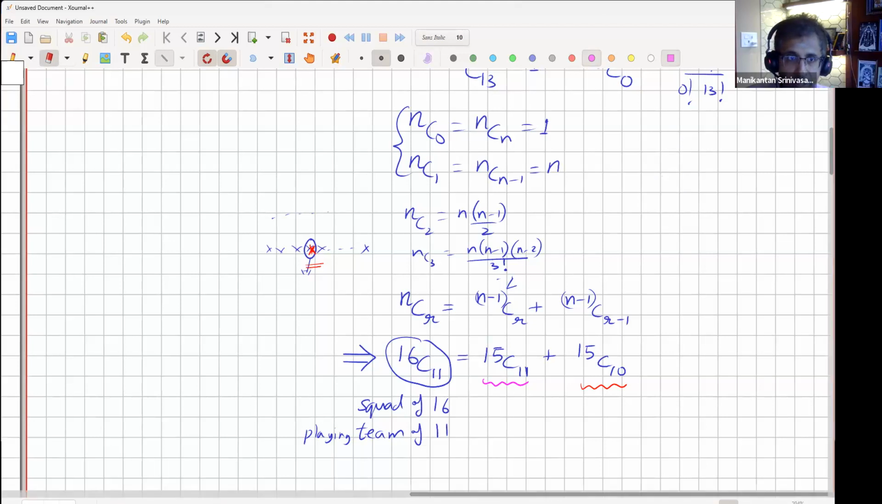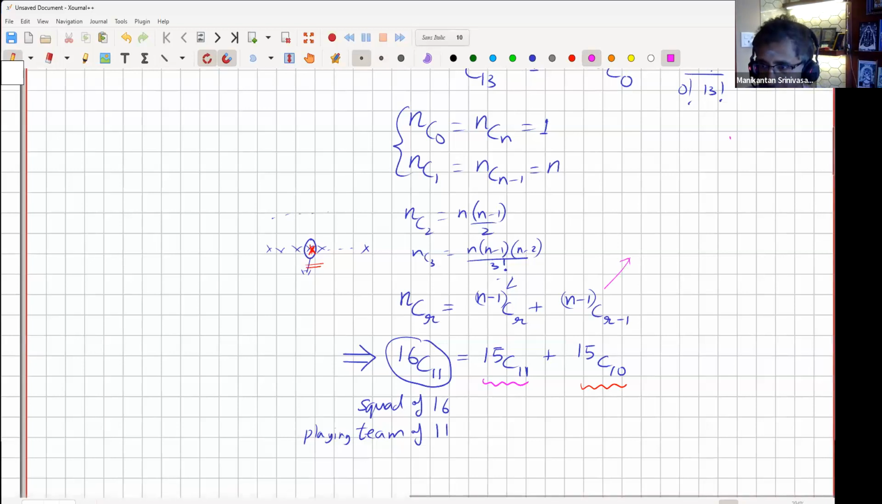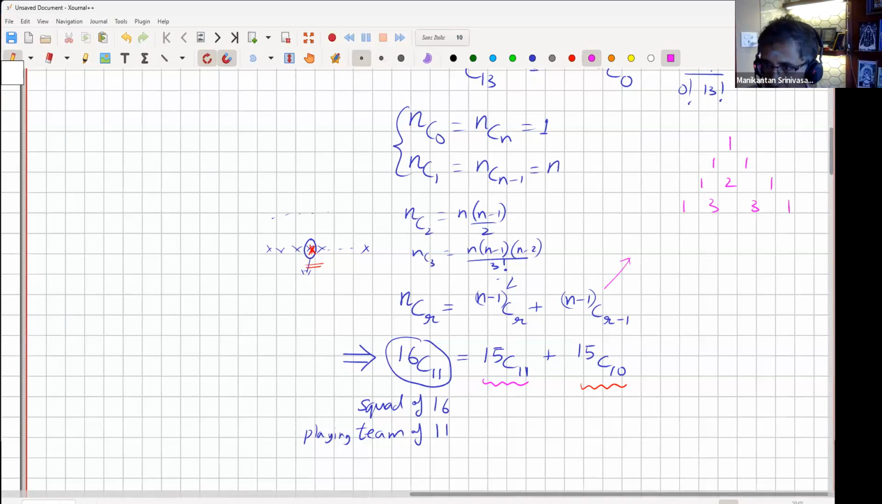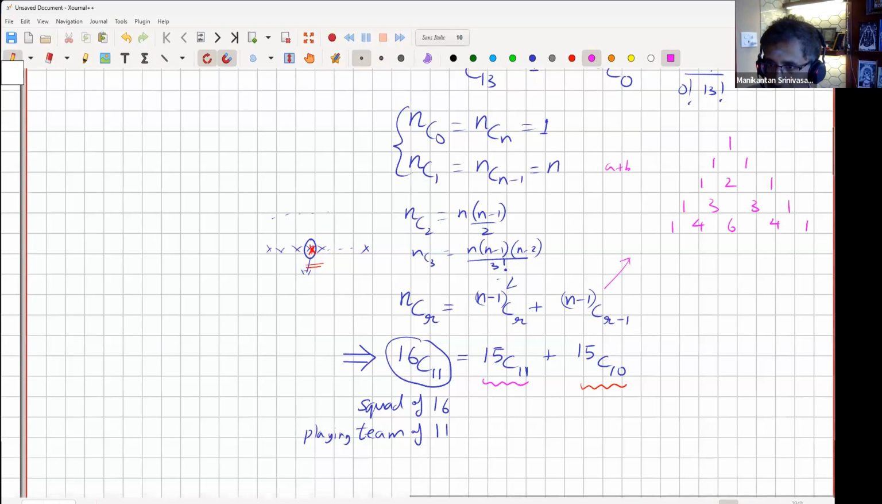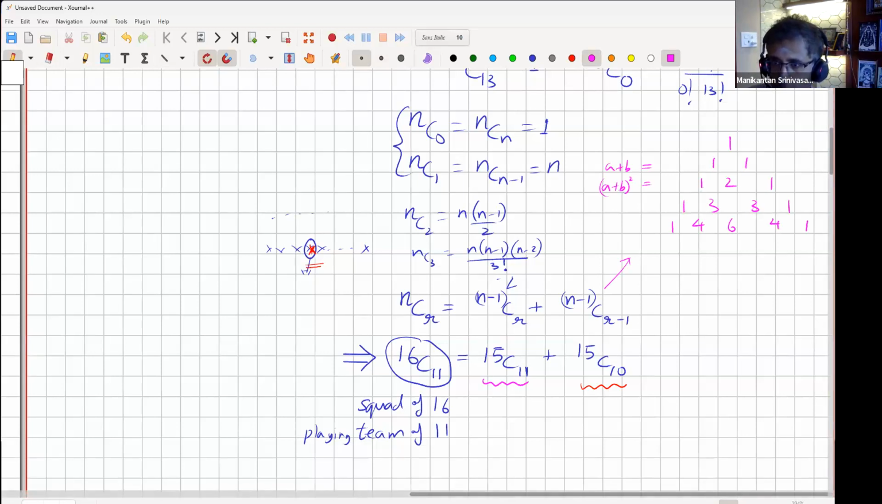Okay. Now, this is what you would see in the Pascal's triangle as well. Many of you would have seen this. I start writing 1, 1, 1, 2, 1. I keep adding the numbers and put the sum in the middle, right? 1, 3, 3, 1. And these you should realize are the coefficients of a plus b, for example, and this is a plus b whole square. If you see the expansion of a plus b whole square, it's a square plus 2ab plus b square. That's where the coefficients 1, 2, 1 are coming from.